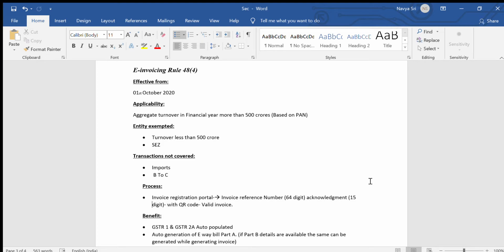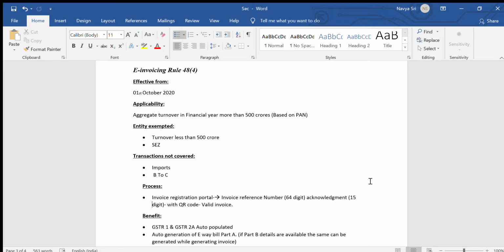And what is the process actually? The invoicing process in your normal ERP remains the same. Then the invoice needs to be linked to the invoice registration portal. When you link it there, a unique IRN will be created, that is nothing but the invoice reference number. This is a 64-digit number, along with which a 15-digit acknowledgement number will be created with a QR code.